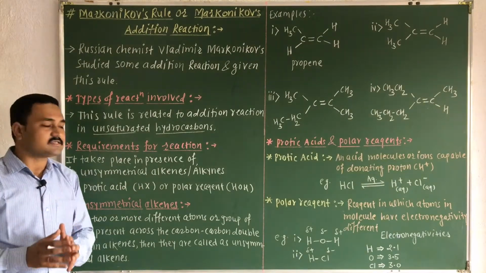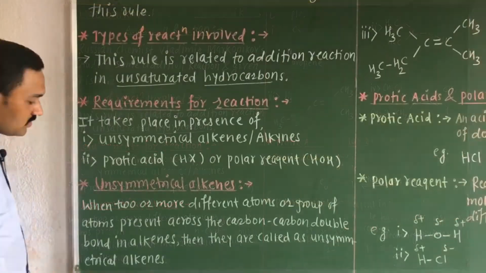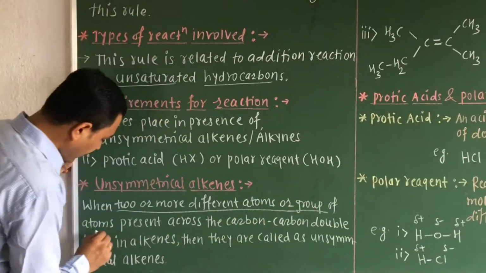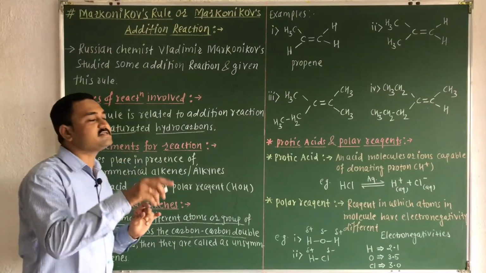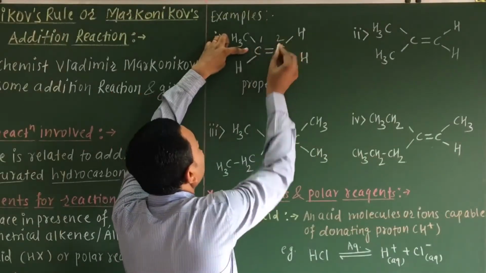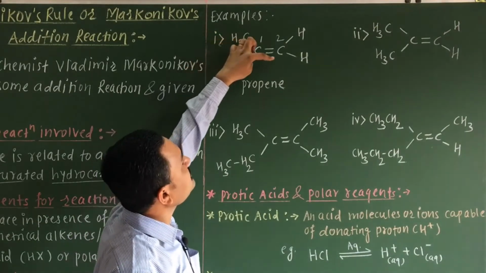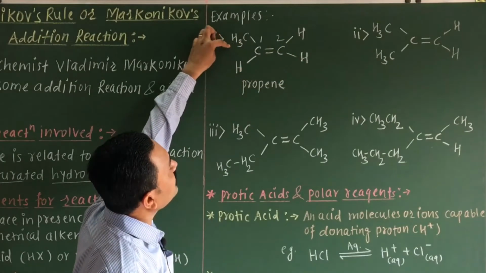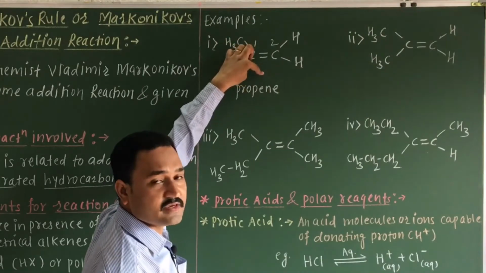Now let us discuss the unsymmetrical alkene. What do you mean by unsymmetrical alkene? In short, there must be two different atoms or groups of atoms present across the carbon-carbon double bond. Let us consider an example. I have taken propene. Let us give the numbering. On the first carbon atom there is one methyl group and one hydrogen. On the second carbon atom there are two hydrogen atoms. So there is one methyl group different in this molecule, hence it is an unsymmetrical alkene.